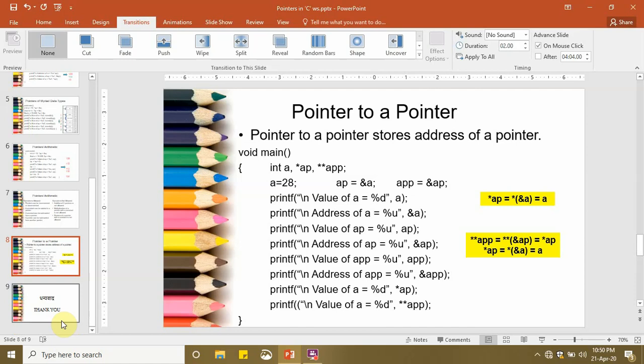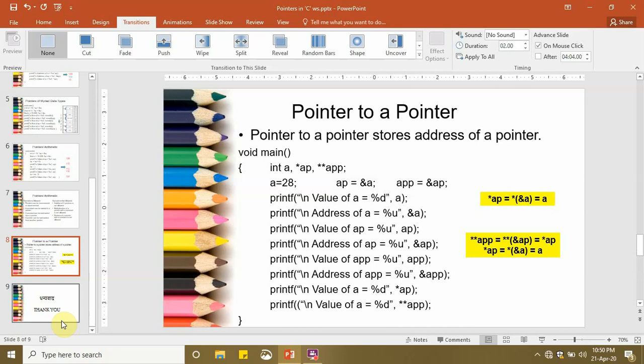So double star app means that it is a pointer to a pointer variable. app is basically storing the address of ap. What was ap? ap was a pointer. So a simple variable stores a constant, a pointer stores the address of a variable, and a pointer to a pointer stores the address of a pointer. When you run this example, all these things will be very clear to you.